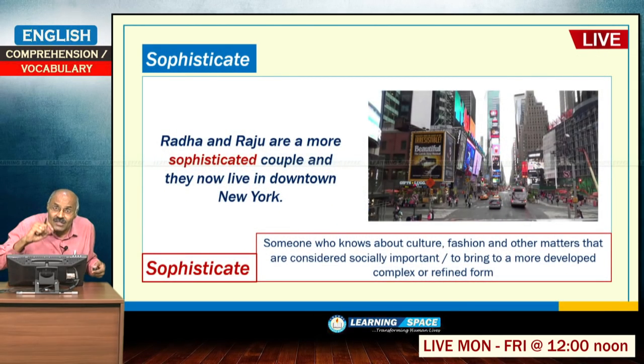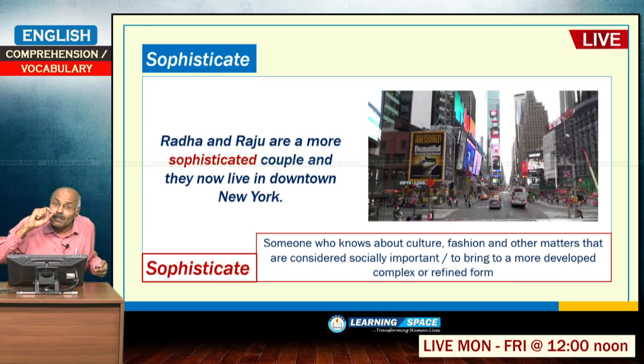What is the meaning of sophistication? One meaning is knowing about culture, fashion and other matters that are socially important. So, we call so and so a sophisticated person; he knows about culture, fashion and other matters. The other meaning of sophistication is to bring to a more developed, complex or refined form.